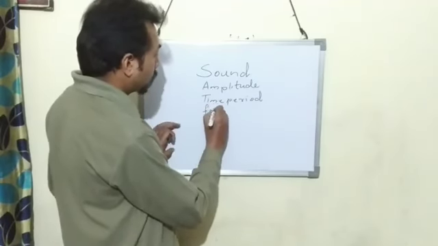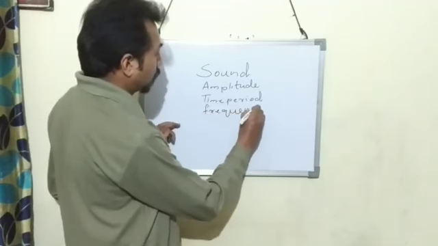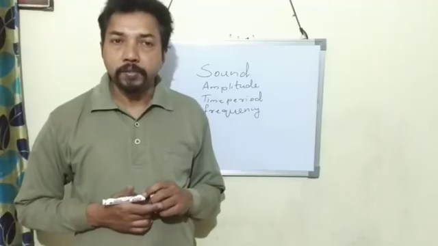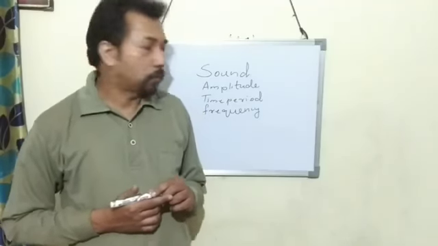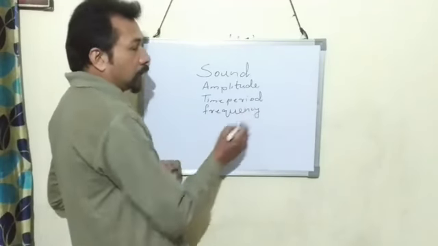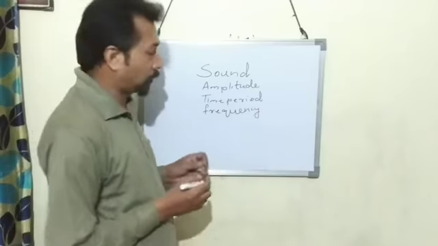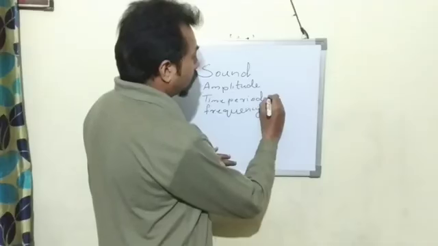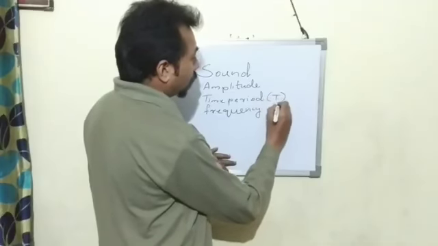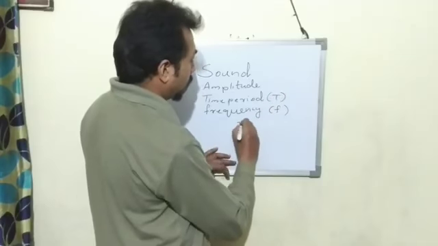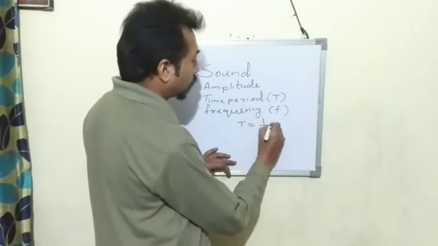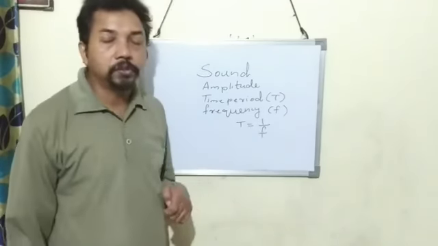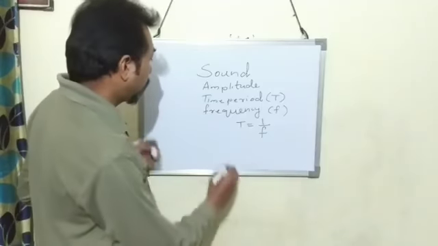The next term is frequency. The number of vibrations taking place in 1 second is called frequency. The SI unit of frequency is hertz. There is a relation between time period and frequency. Time period is represented by T, frequency by f. The relationship is T equals 1 upon f, or f equals 1 upon T.